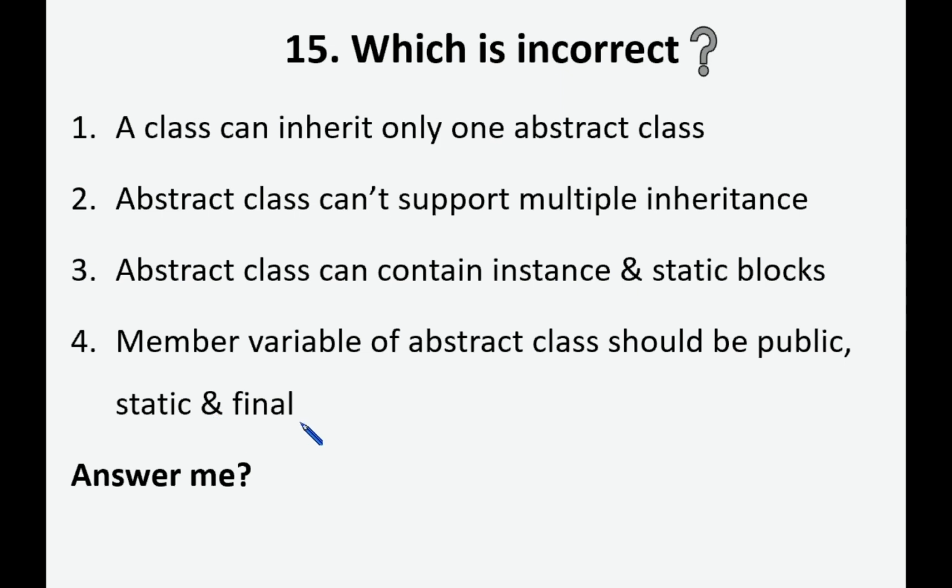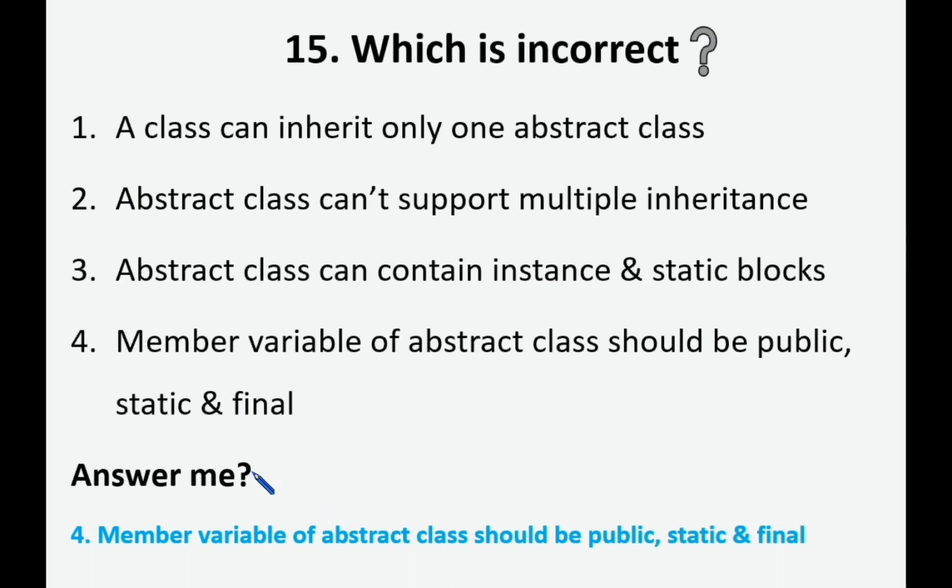So which is invalid here? Yes, option 4. Inside an abstract class, we can define any modifiers. It need not be public, or static, or final. Whereas in case of interface, all the member variables should be public, static and final.